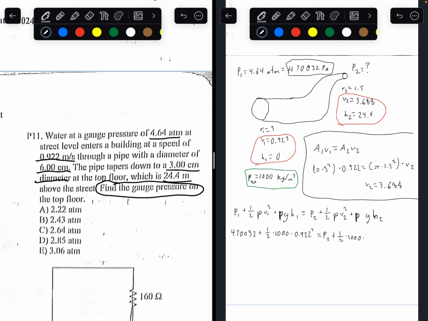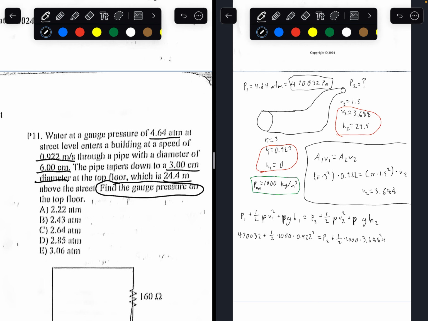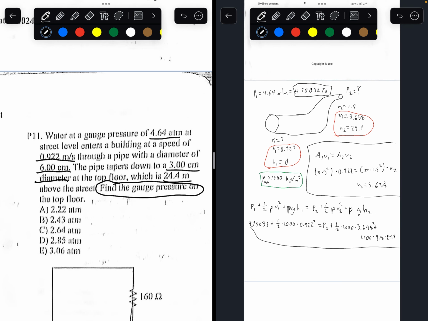What's the velocity of the water at the end? We calculated that to be 3.688 squared, times, plus PGH, plus 1,000 times 9.8 times 24.4. So I'll just bring that down here. Plus 1,000 times 9.8 times 24.4. So now this is the whole equation we have here. We want to find P2.